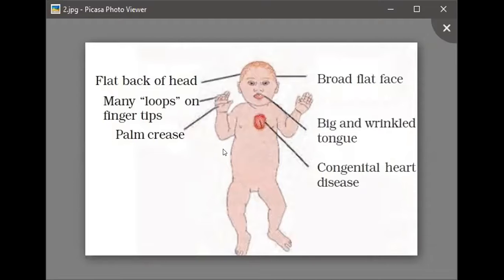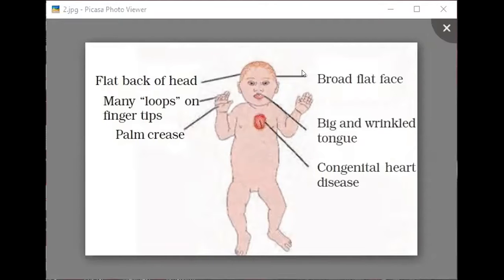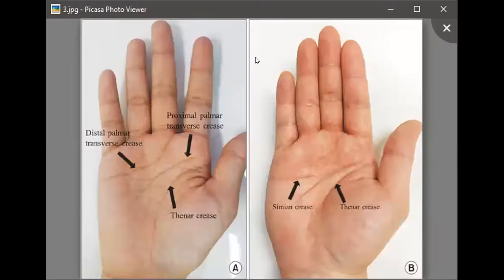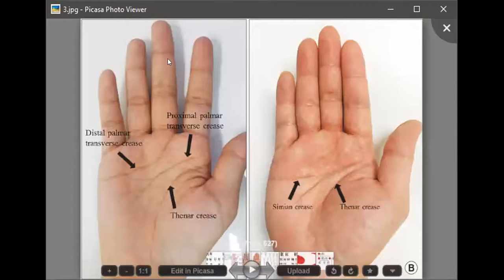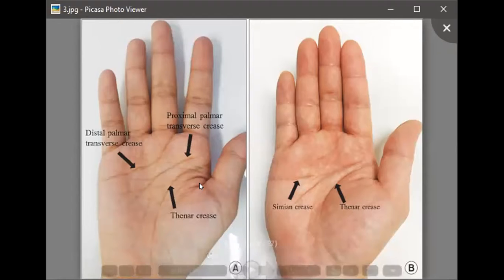Let me show you with another image. This is the hand of a normal human being. We are having crease like this. Crease, crease. You can just match this with your hand.